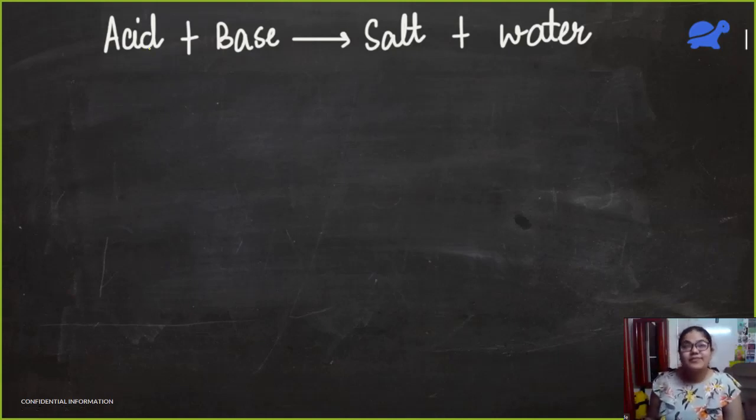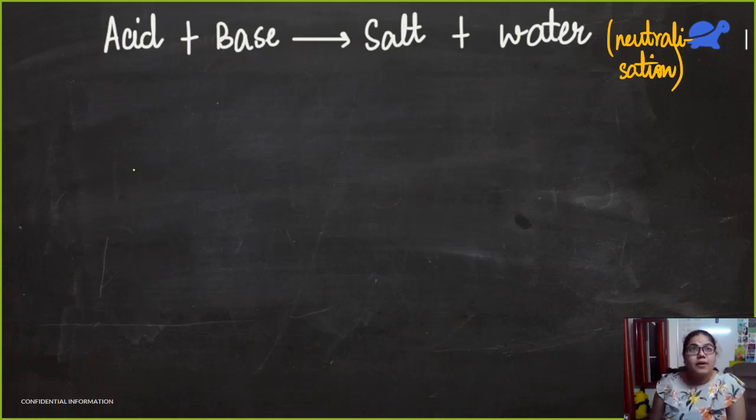Chemistry manner. Acid plus base gives salt plus water. We know this already. Whenever acid reacts with a base, we get salt and water. So here, this is known as neutralization reaction. Let me write on the tablet. Okay, let it be. Neutralization reaction. Okay, acid plus base gives salt and water.